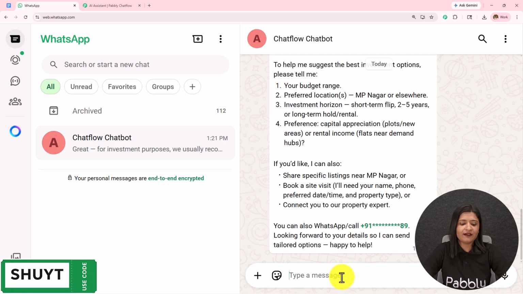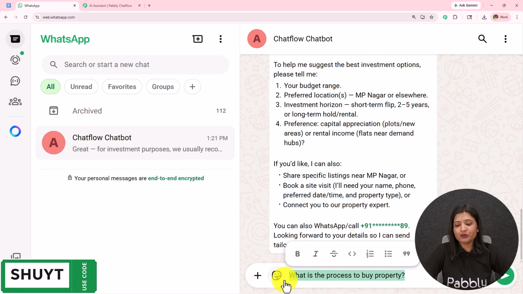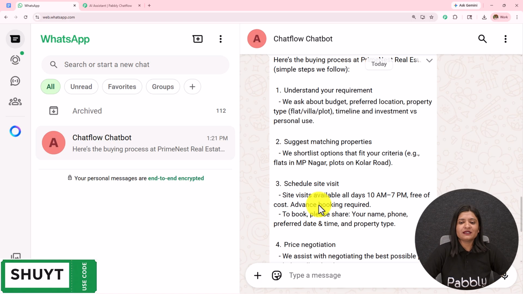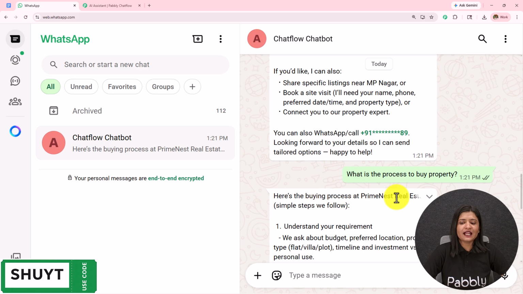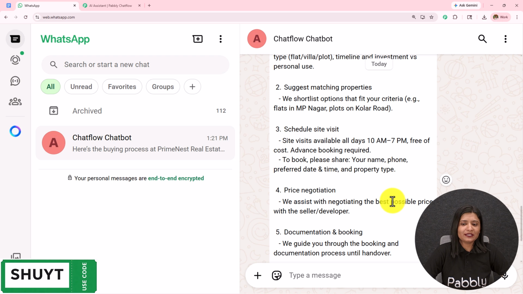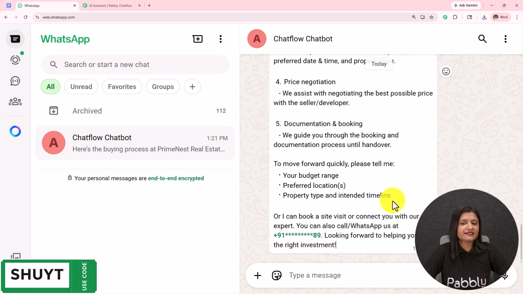I'm going to ask a final question here. What is the process to buy property? I have sent this message. Let's wait for the reply. So here it has sent me this message. Here's the buying process at Prime Nest Real Estate. Understand your requirements, suggest matching properties, schedule site visit, price negotiation, documentation and booking. To move forward quickly, please tell me your budget, preferred location, property type and intended timeline.